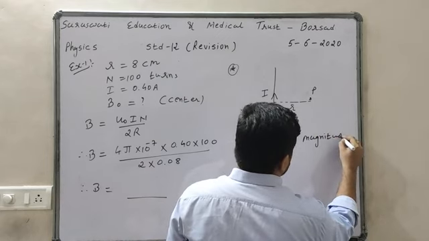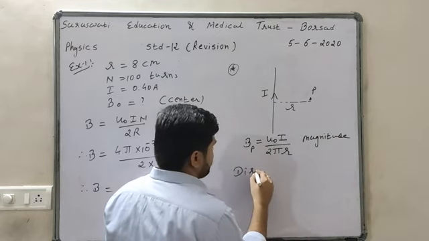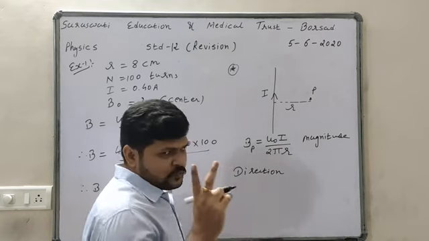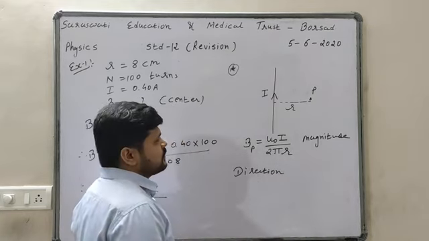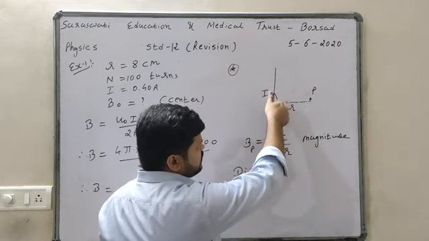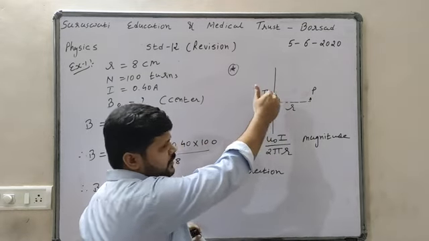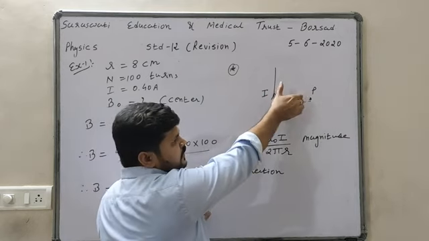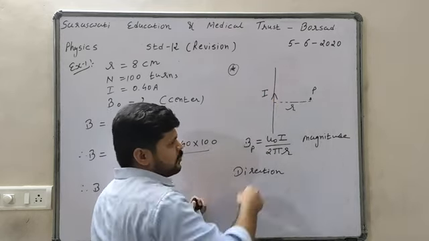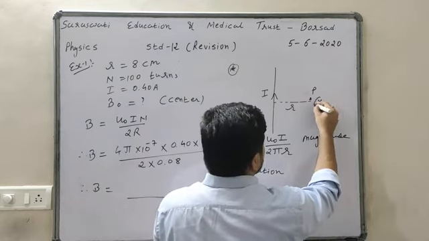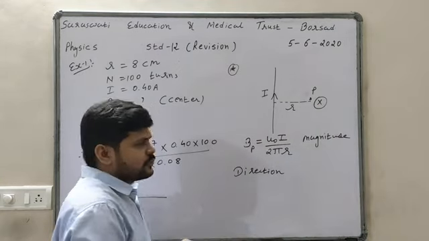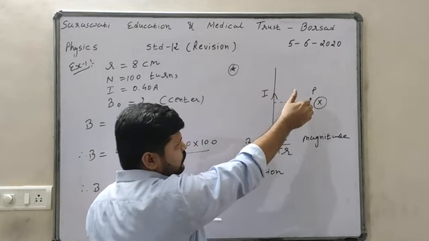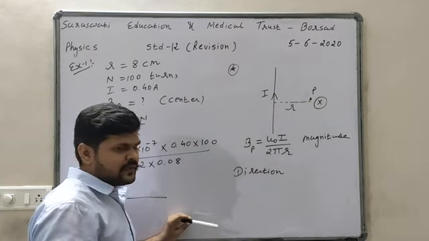And what will be the direction? There are two ways to find the direction. First, set your thumb in the direction of current. The direction of the fingers here is inward, so obviously at point P the magnetic field will be inward. So set your thumb in the direction of current, and the direction of the fingers gives the direction of the magnetic field.